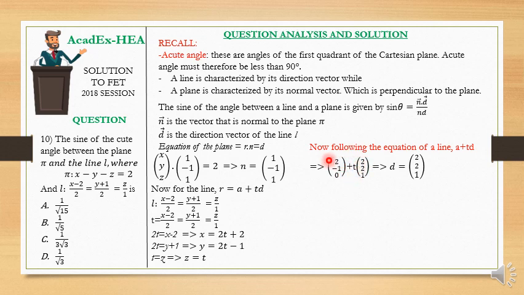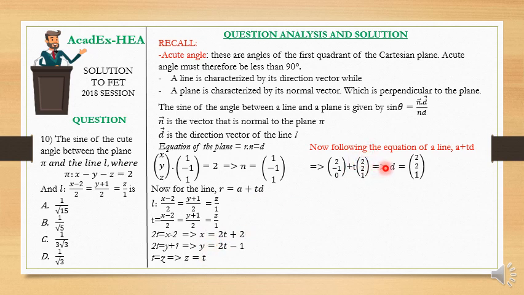Let me show you how I'm getting these values here. Just be attentive enough. This is my value of x, y, and then z. So I'm first of all taking these ones that don't have any parameter. I have 2, -1, and then 0 here. That's it. Then plus t, the parameter t. Then I'll come here now and take all the coefficients of t. Here I have 2, 2, 1.